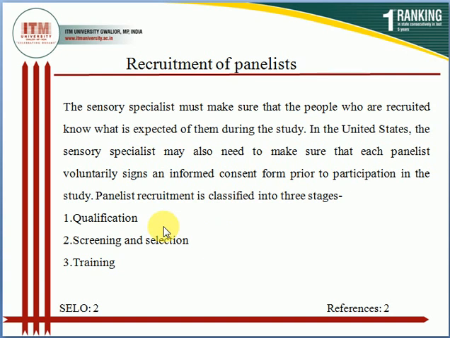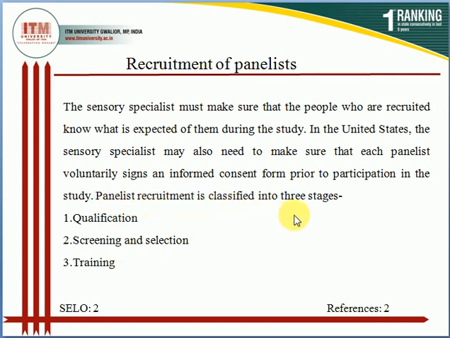During recruitment there is a consent form, where panelists can describe their particular interest regarding the product, and they can analyze the product perfectly. So they have to sign the consent form prior to participation in the study.